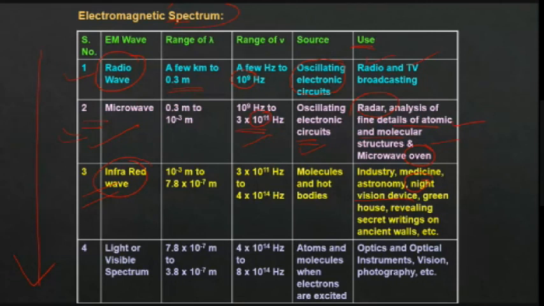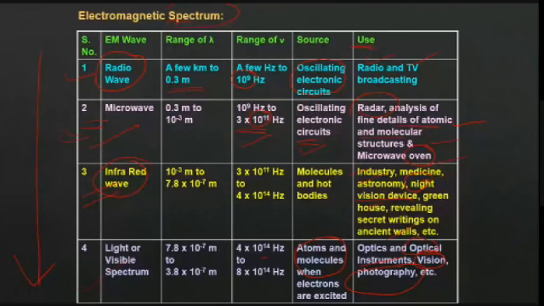Okay, so infrared waves are used in industries, medicinal purposes, astronomy, night vision, the greenhouse effect, and we can see through ancient walls and all. Okay, so that is infrared. And visible spectrum is used for vision, optical instruments, microscopes, telescopes, etc., and photography. Okay, they are produced by excitation of atoms or molecules.